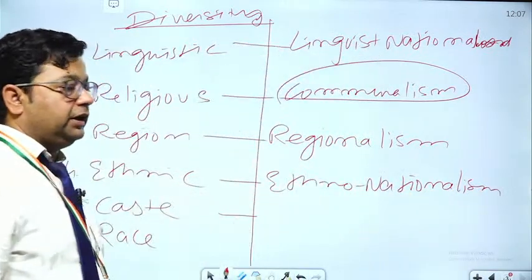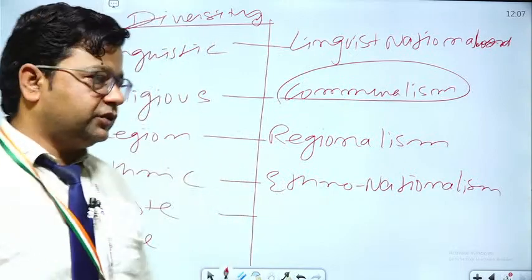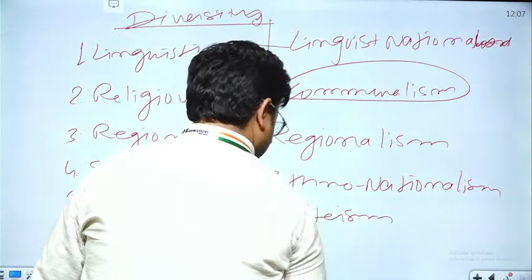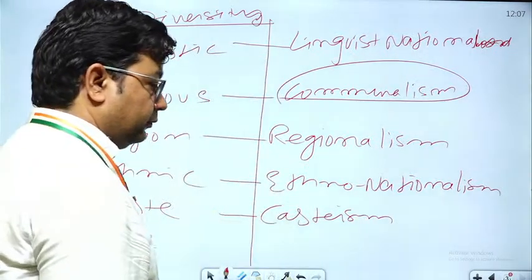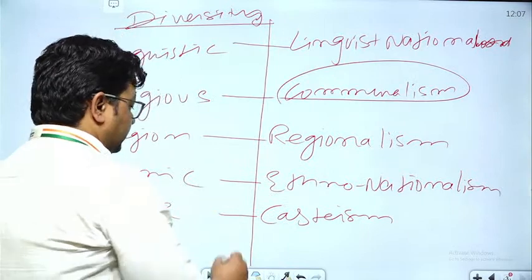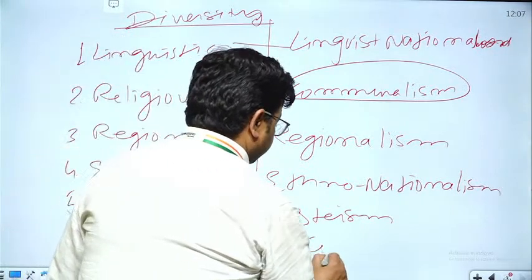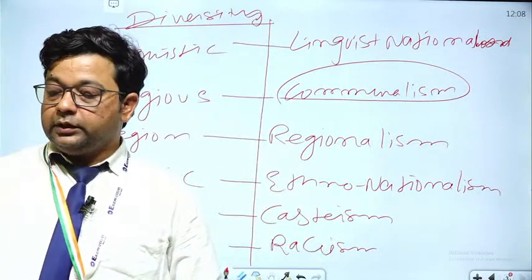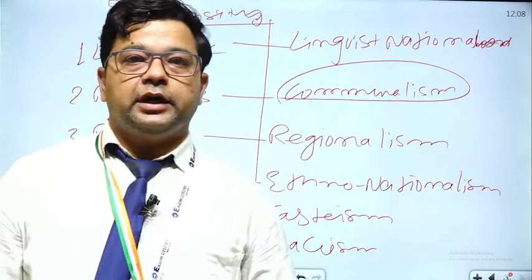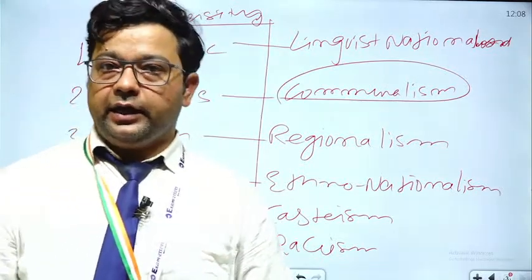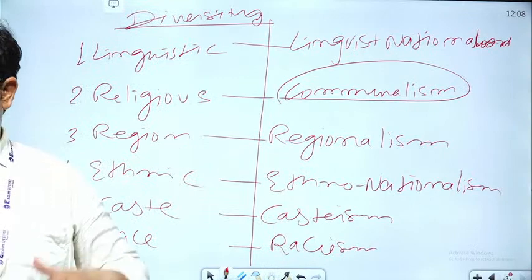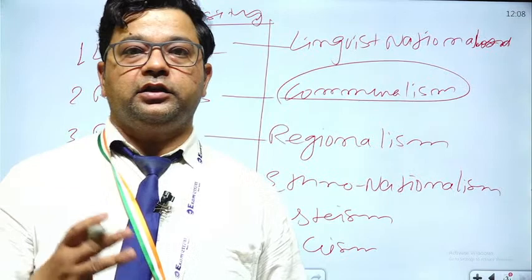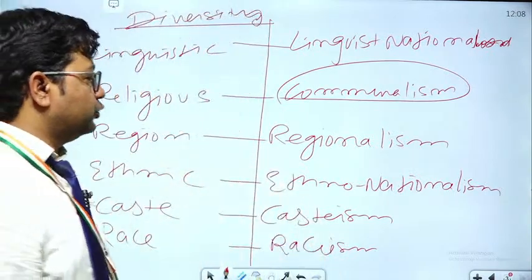Next, a problem related to caste is casteism. And the last is racism. So these are the problems related to diversity in India. Clear? Now we will move further and see the other salient features of the society.